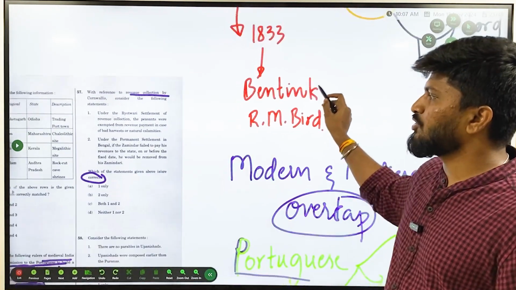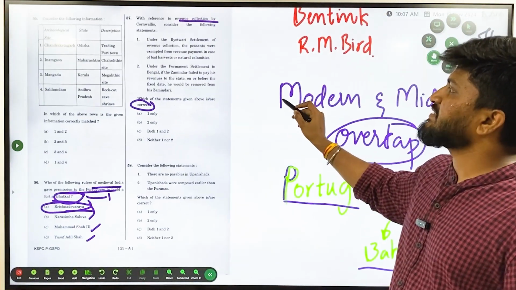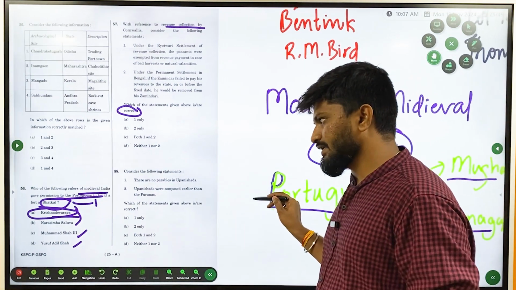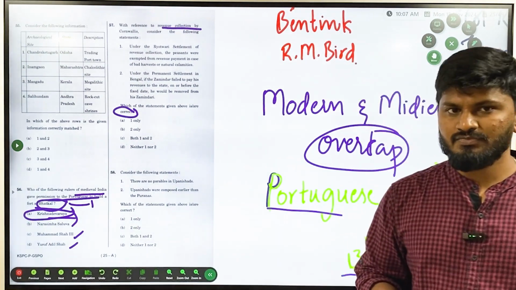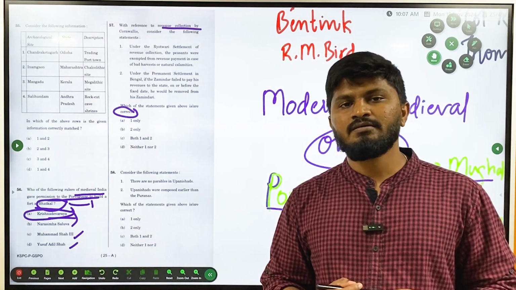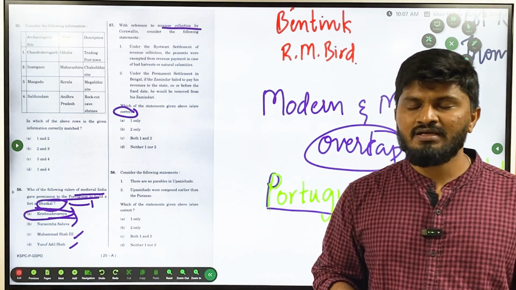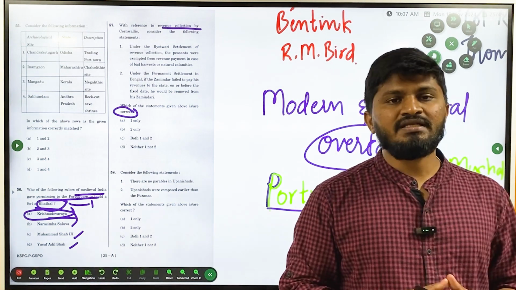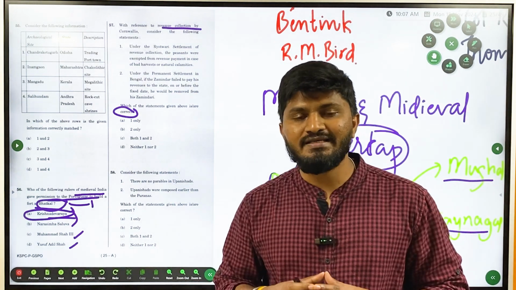Next, the question is asking about the statement: under Ryotwari, peasants were exempted from revenue payment in case of bad harvest. Here you can easily use your common sense. You have read about the Britishers. They ruled for more than 250 years, and most of the policies which the British brought were in favor of themselves and in contravention to the interests of Indians.